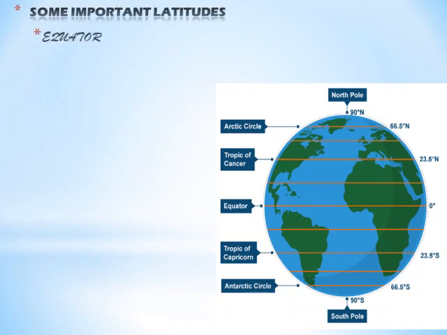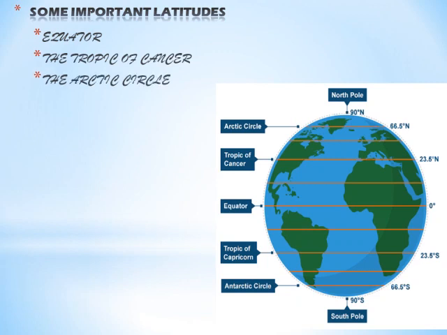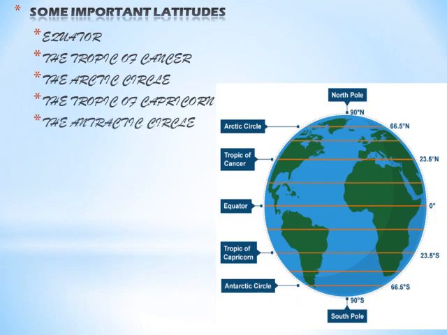Some important latitudes: the equator, the Tropic of Cancer, the Arctic Circle, the Tropic of Capricorn, and the Antarctic Circle are the different latitudes found on the surface of the Earth.